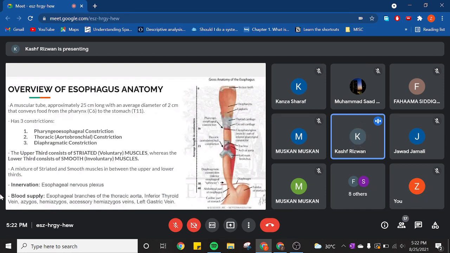into the cardia of the stomach. The upper third consists of striated voluntary muscle, whereas the lower third consists of smooth involuntary muscle, and the middle third has a mixture of both striated and smooth muscle. Another thing, we divide the esophagus in accordance to where it's present in the body. So you have the cervical esophagus, then the thoracic esophagus, and then the abdominal esophagus.